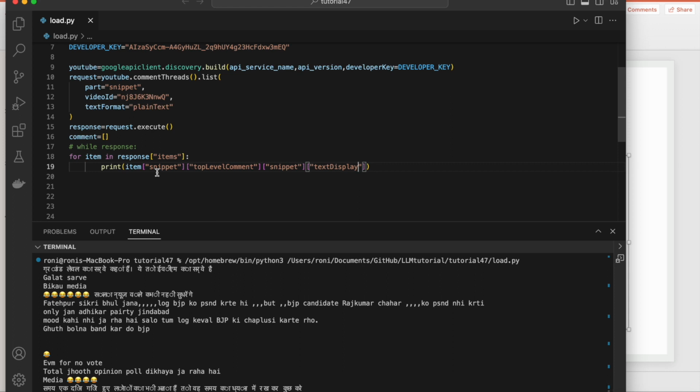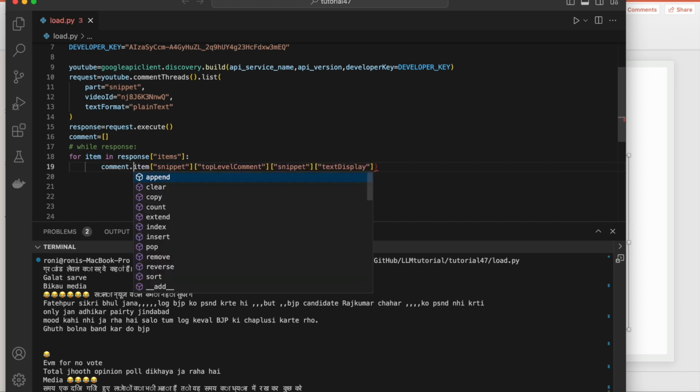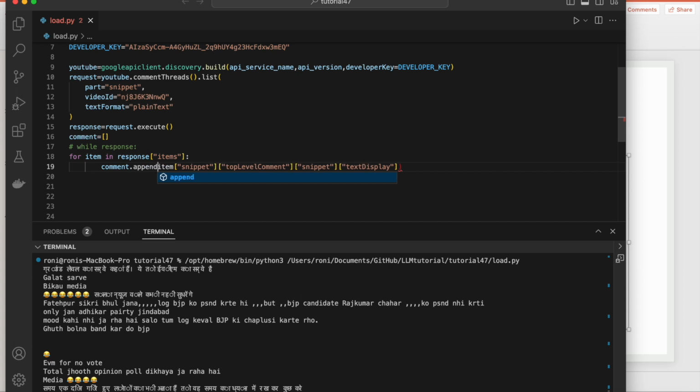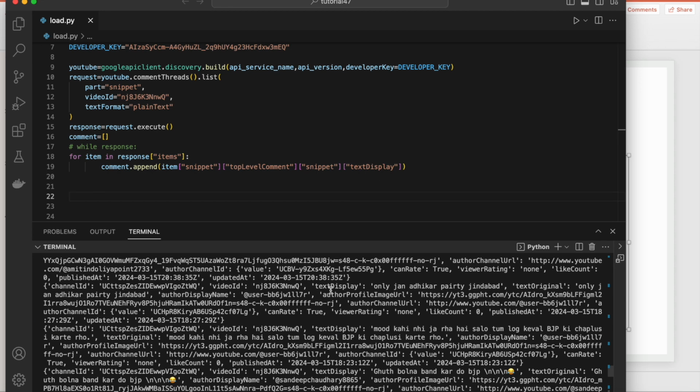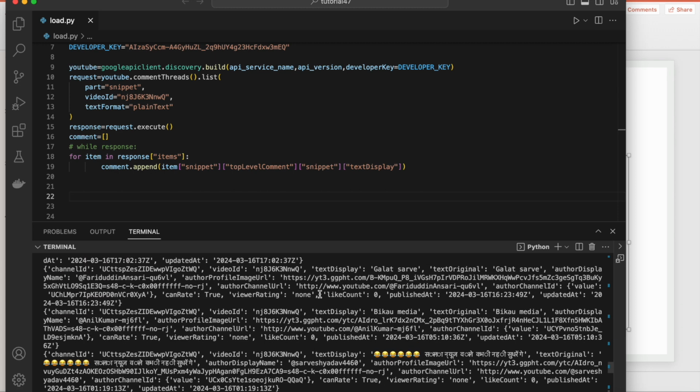Now I have to append this inside the list. So comment dot append. I'm creating a list which is going to have all the comments. It is done, but it is only having 20 records. So after this we have to check whether the next page token is available in the response or not.